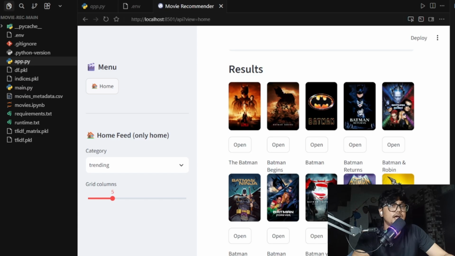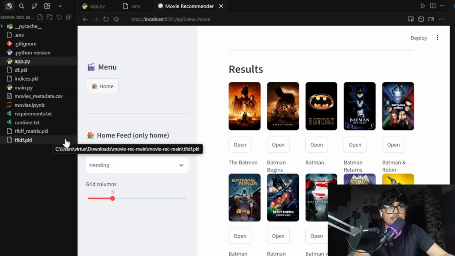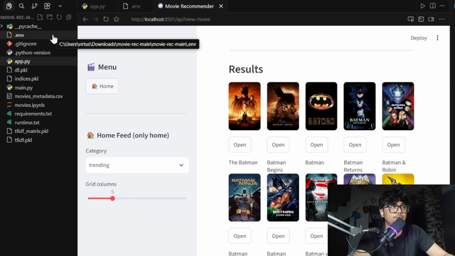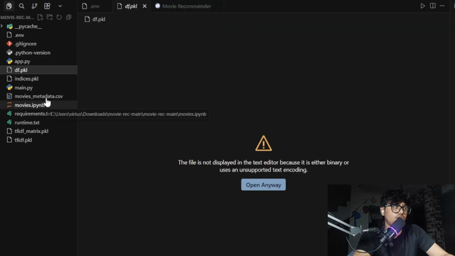Now, the project architecture looks like this. The front end is, of course, based on app.py. The backend is main.py and the ML files in pickle, and the external service is the TMDB API. I created all of these modules.